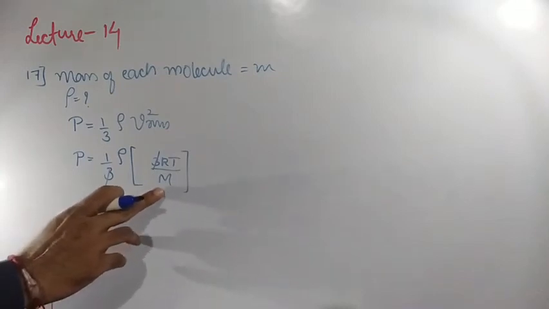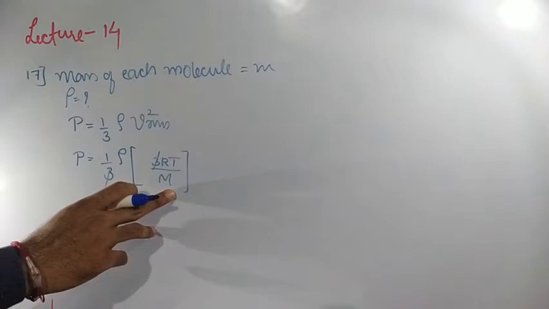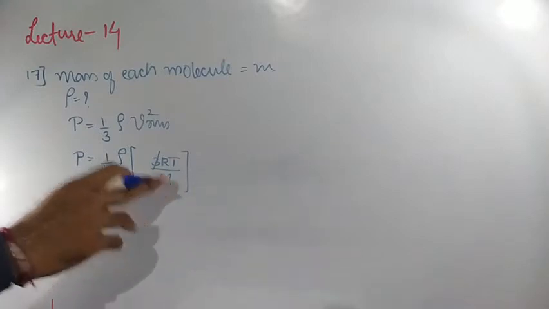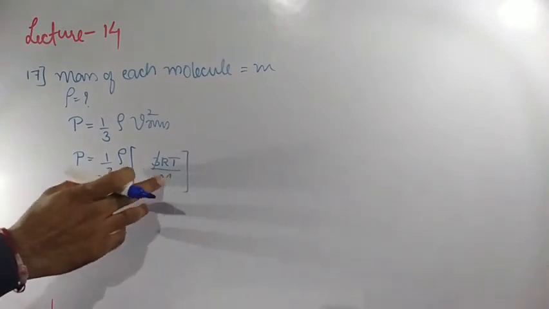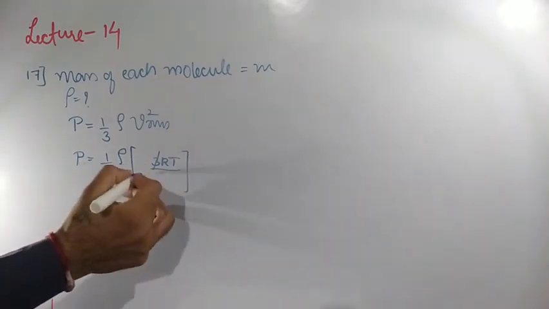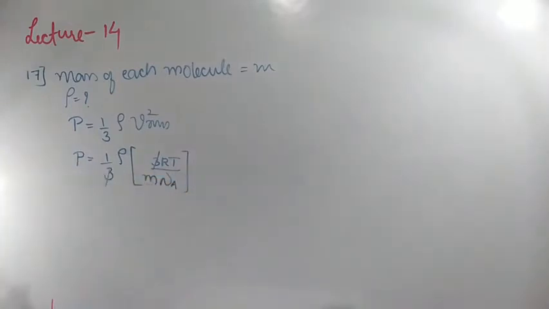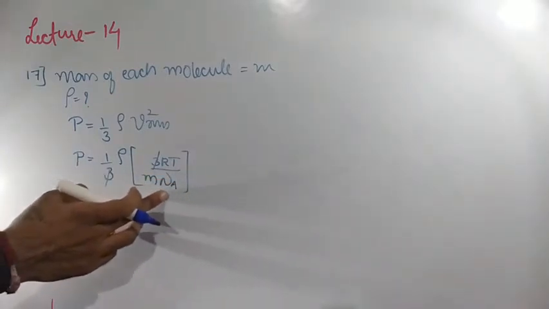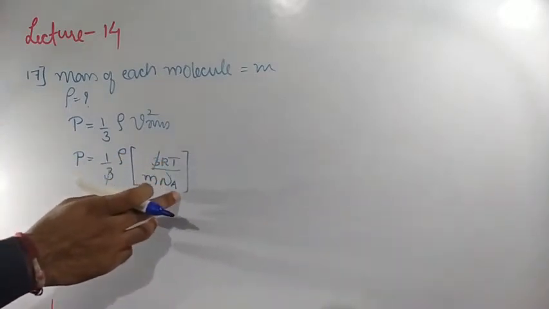Now this M is nothing but the mass of the total gas, which is the mass of each molecule into Avogadro number, which is 6.02 into 10 to the power of 23. So I will write this M as the total mass of the gas in terms of the mass of each molecule into Avogadro number. Clear? Capital M is equal to small m into Na. Now what is R divided by Na?